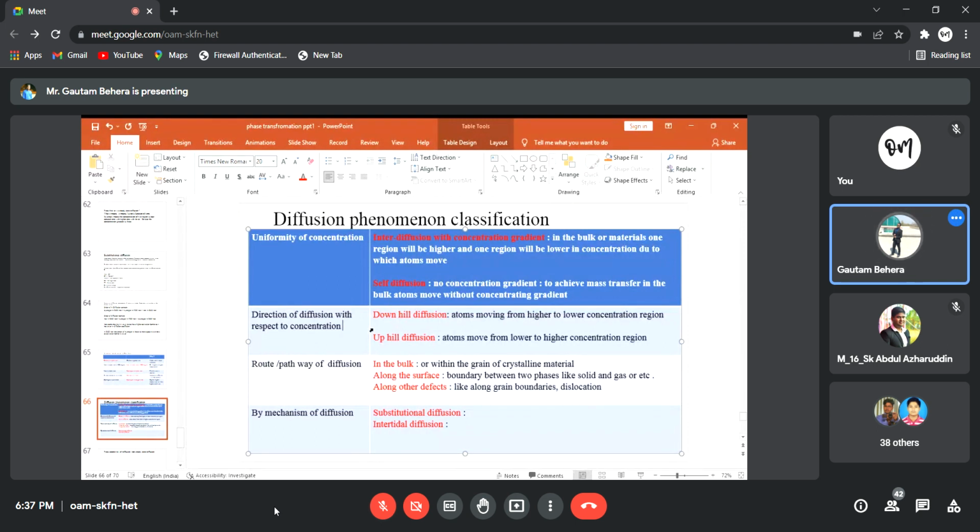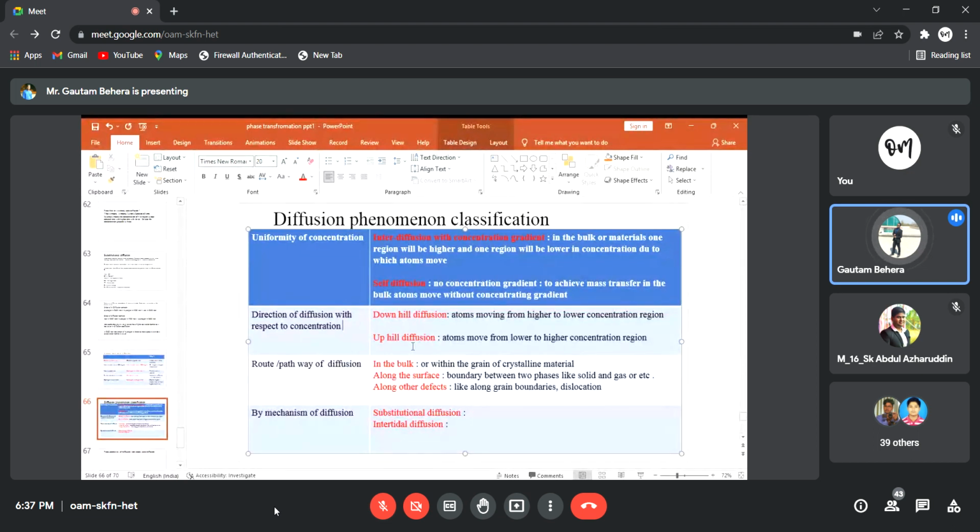Down the hill, right? But what is uphill? Uphill is just the opposite. It means the atoms will diffuse from lower concentration region to higher concentration region. This is not easy exactly, and this is not a usual phenomenon. The usual phenomenon is downhill diffusion, right?